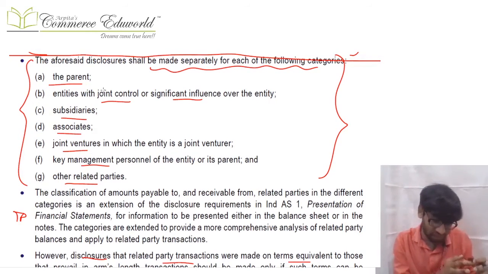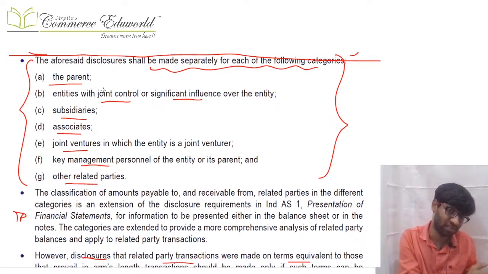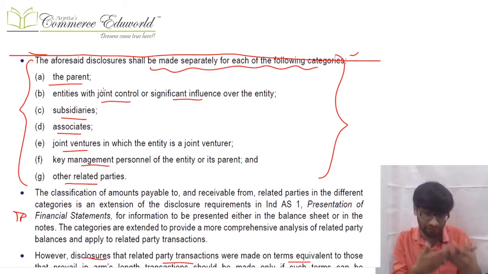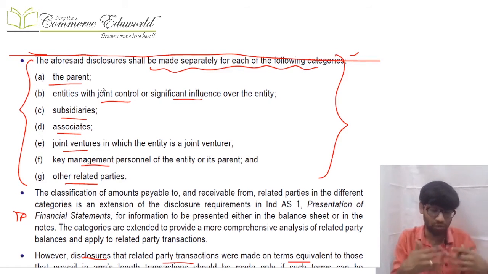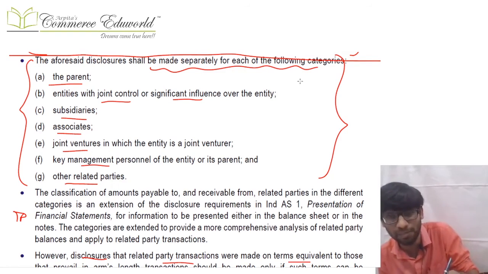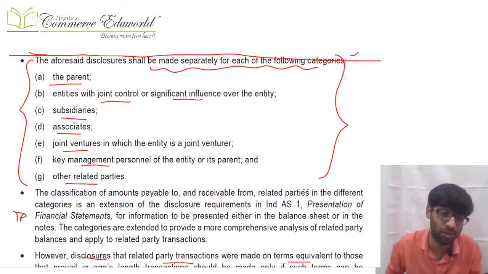Now in category 1, only the name is given, even if a transaction is there or not there. In category 2, compensation to KMP is given, and further, any other related party relationship if a transaction is there is disclosed. So there are so many different types of related party. How will you give disclosure? You will try to arrange it in a proper category and present that disclosure properly.